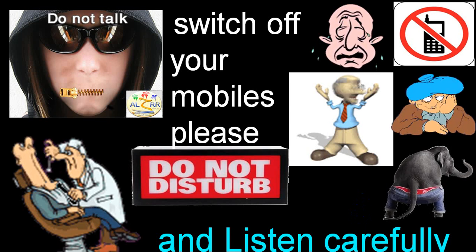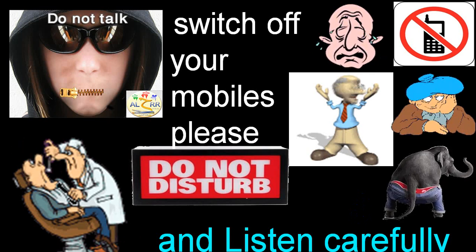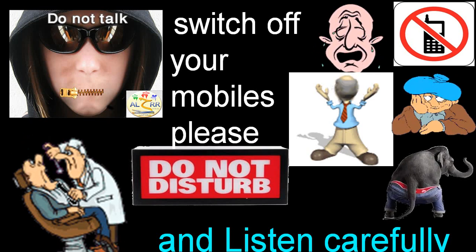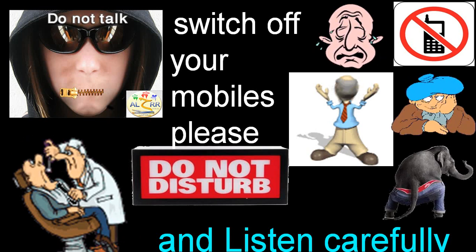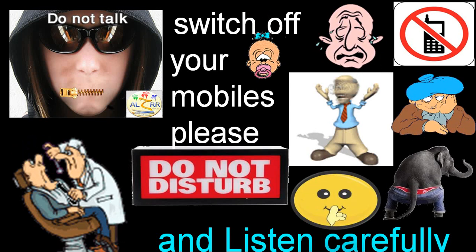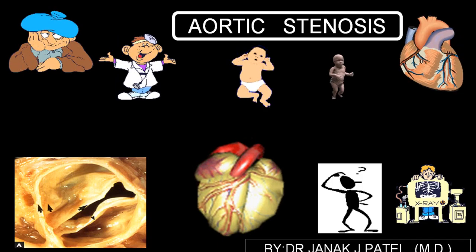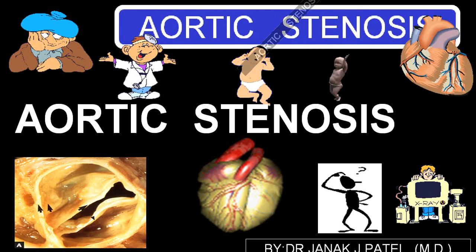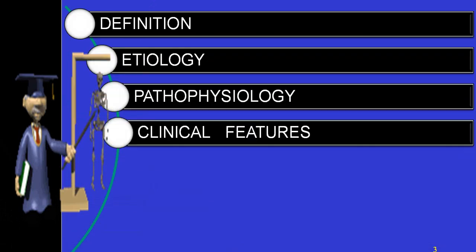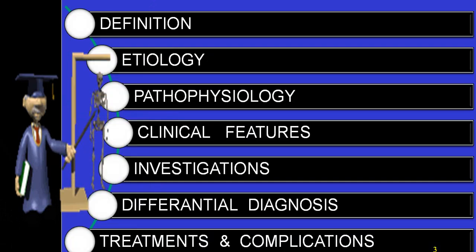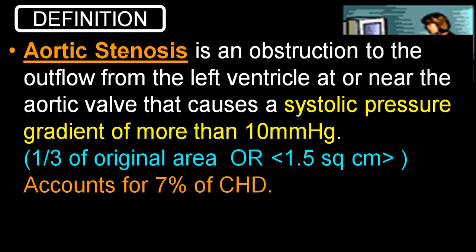Today we'll be discussing another interesting topic which is very frequently asked in your exams as well as in your orals. We are going to discuss aortic stenosis. The meaning is very simple. It is an involvement of the aortic valve where the opening of the aortic valve lumen becomes small, then we call that aortic stenosis.